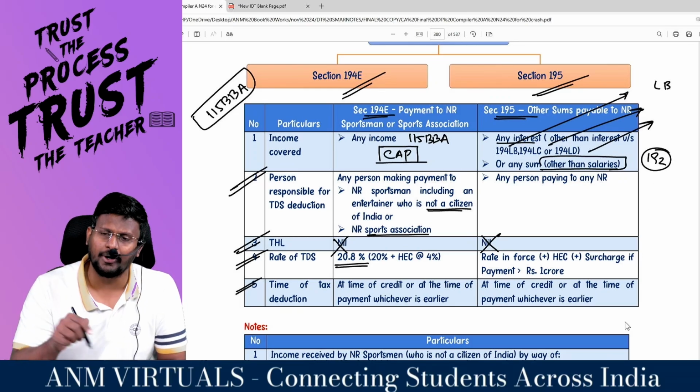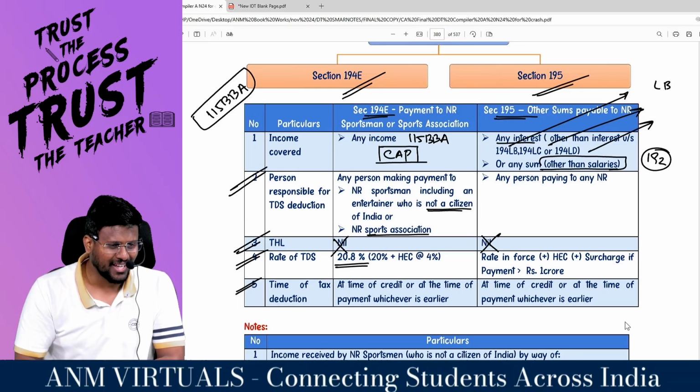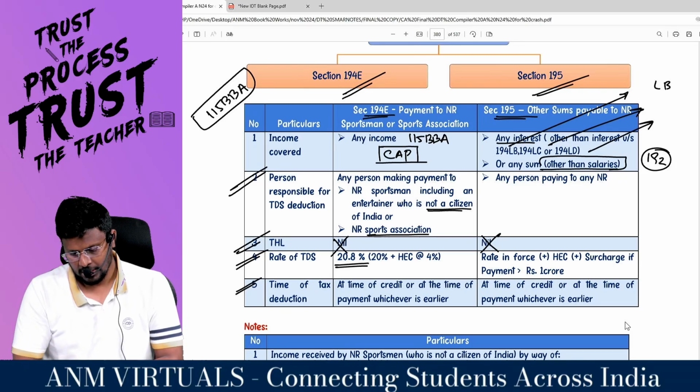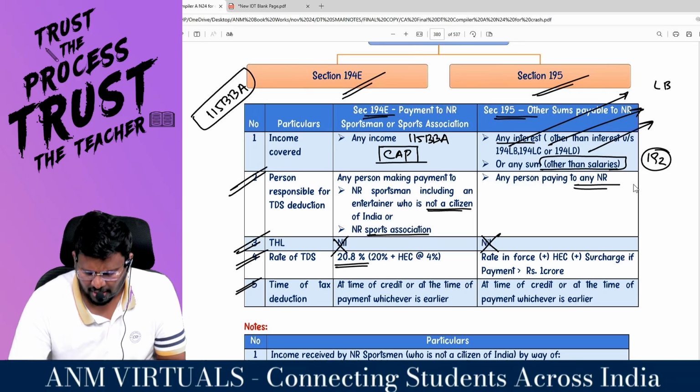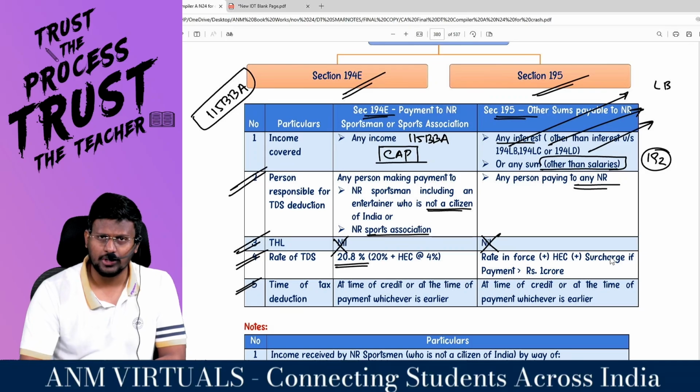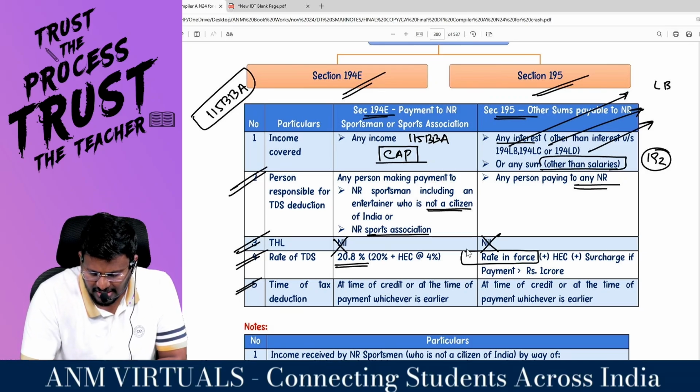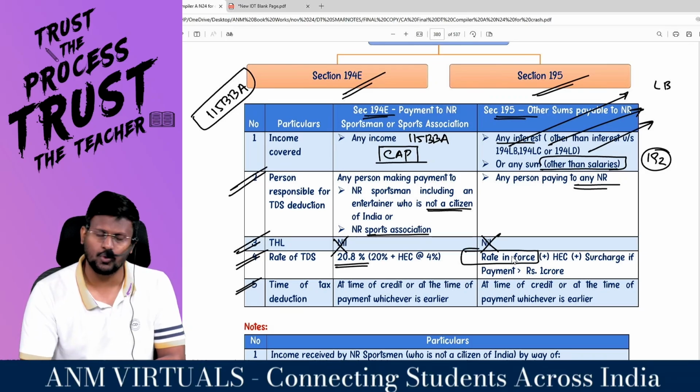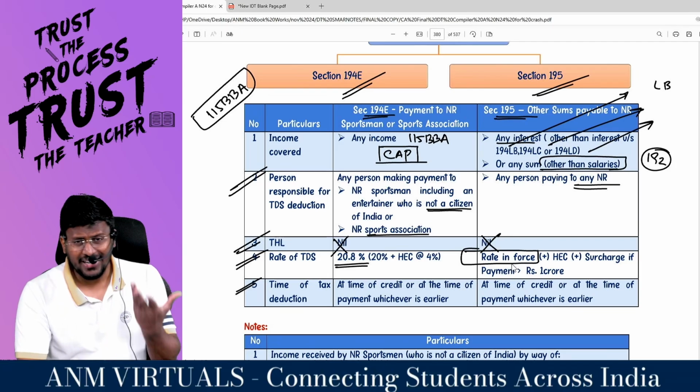192 is applicable to two people. One is resident, and that's why the number is 192. Sir, any person paying to any non-resident, there is no threshold limit. There is no threshold limit. What is the rate of TDS? Rate in force. Rate in what? Force. At what rate that income is taxable?